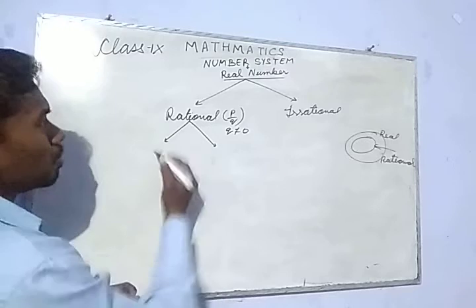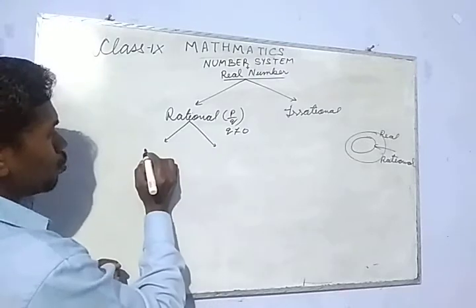The decimal form that a rational number gives is of two types.